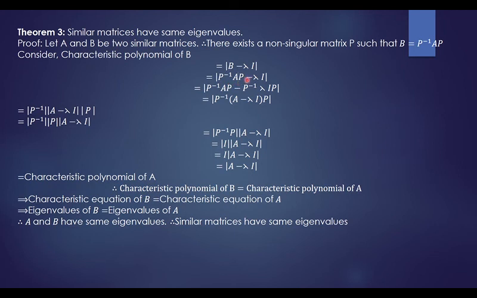So we have determinant of P inverse AP minus lambda I. Lambda I is rewritten as P inverse lambda I into P, because P inverse P is identity itself.